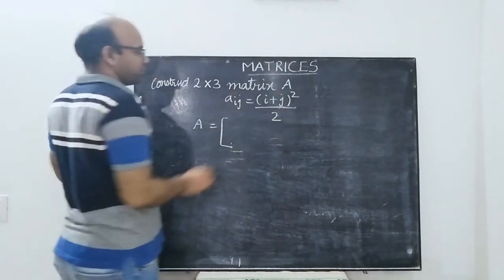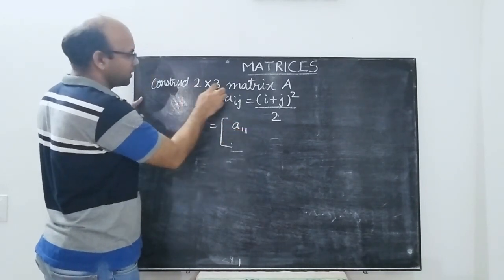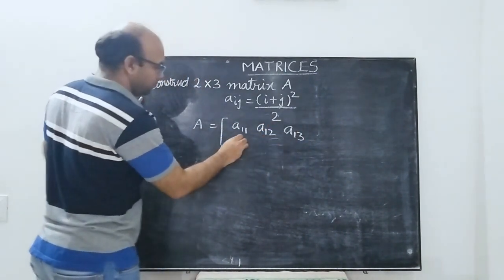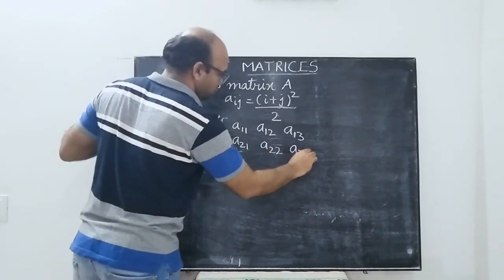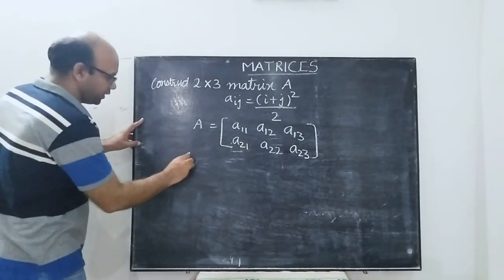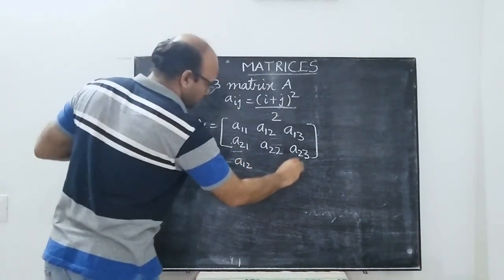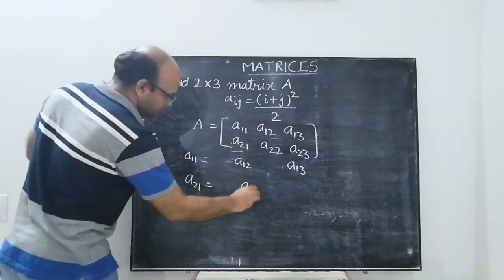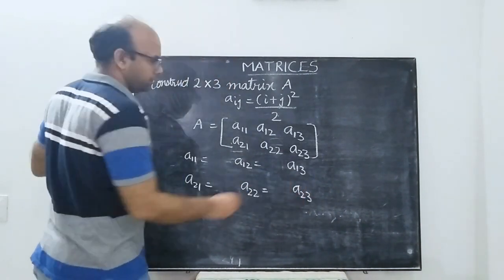Suppose we name the matrix to be A. So if it is a 2 cross 3 matrix, it will have 2 rows and 3 columns: A11, A12, A13, A21, A22, A23. Now we try to find out the values of these: A11, A12, then A13, A21, A22, A23.